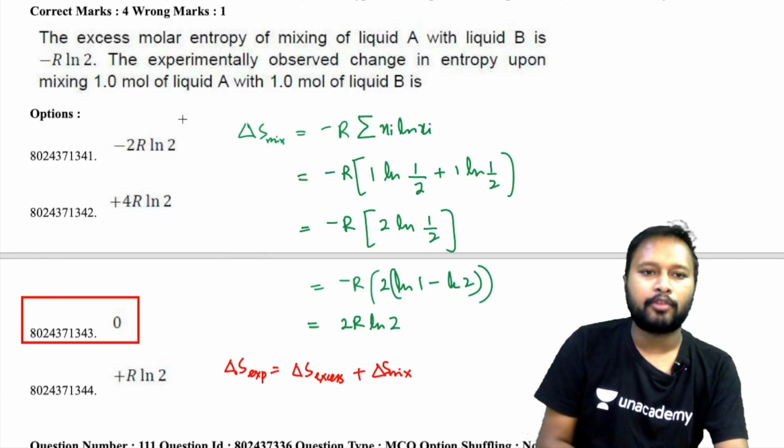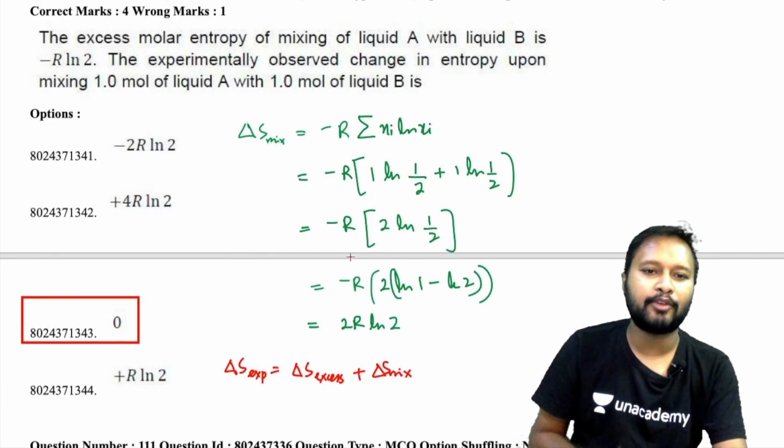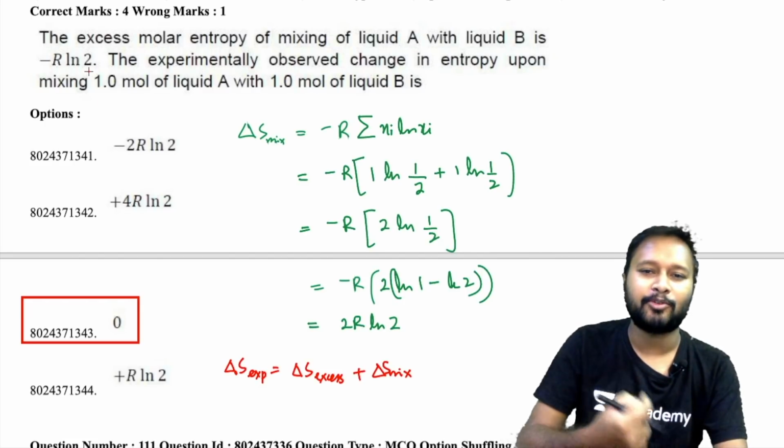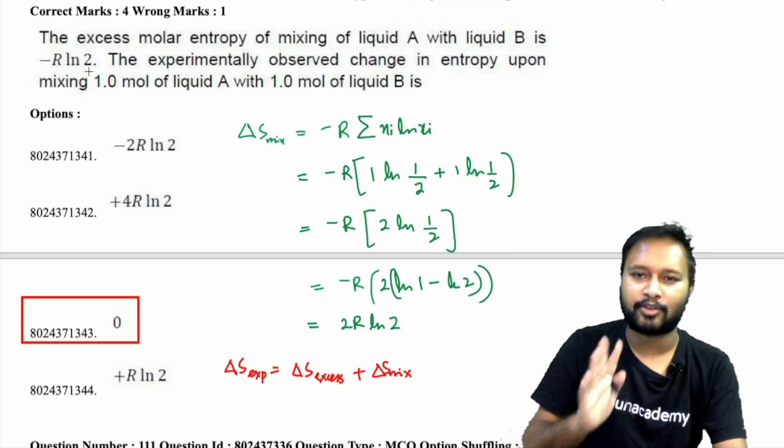So when you add both of these, if you simply add it, you will get option D as the correct one, and that's what people have done, and that is the wrong answer, okay? You have just added 2R ln 2 with minus R ln 2, and you just got plus R ln 2. That is not correct, okay?